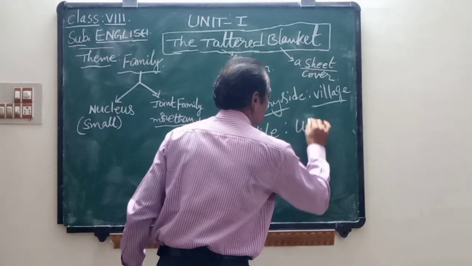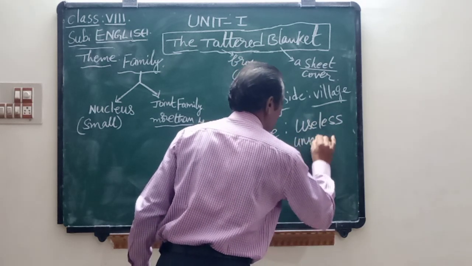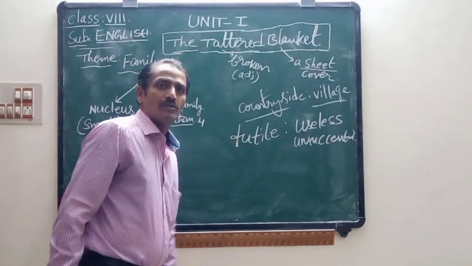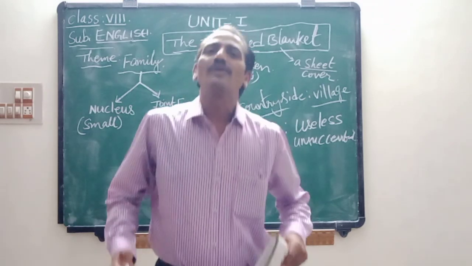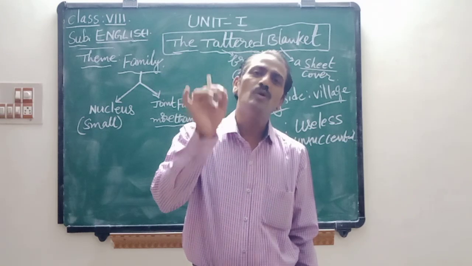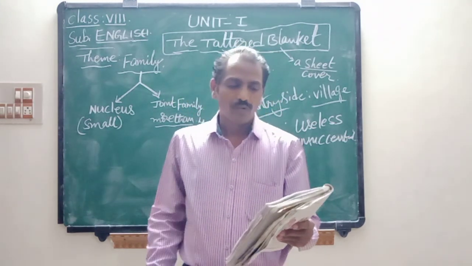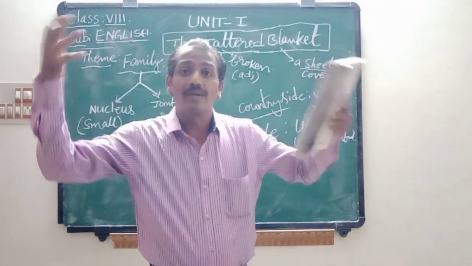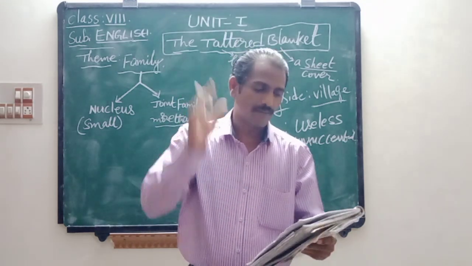Futile means useless, that is unsuccessful. His mother is not able to rise because she was an old woman. She was old, so she was sitting in an armchair. Futile means unsuccessful. That is, she didn't get up from her armchair because she was an old woman.